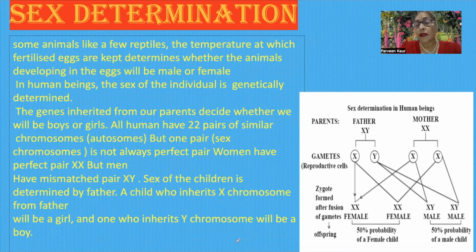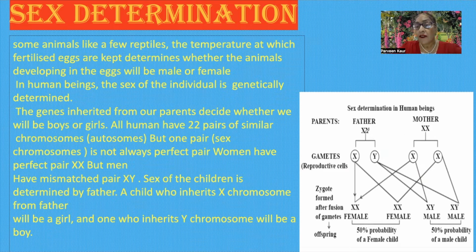Now in this diagram, you can see parents, father and mother. Father has XY chromosomes. It means these are dissimilar chromosomes. But mother has XX chromosomes. What kind of chromosomes are these? These are reproductive chromosomes. These are found in the reproductive cells, which are called gametes. Whenever reproductive cells separate, these gametes also separate.